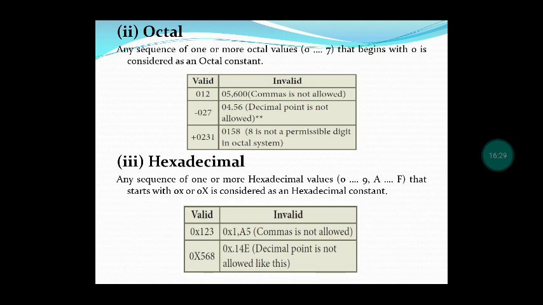Next, let us see about the hexadecimal. Hexadecimal means 0 to 9 and A to F, which we have studied in the second lesson itself. The hexadecimal number should start with 0x or 0X. Here some valid hexadecimal numbers have been given: 0x123 and 0x568. Among the invalid ones, if you use a comma it is invalid, and if you use decimal points it is also invalid.